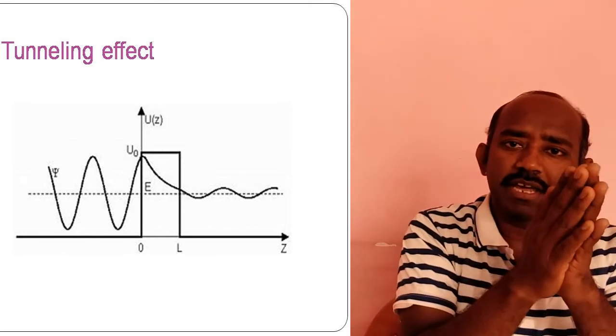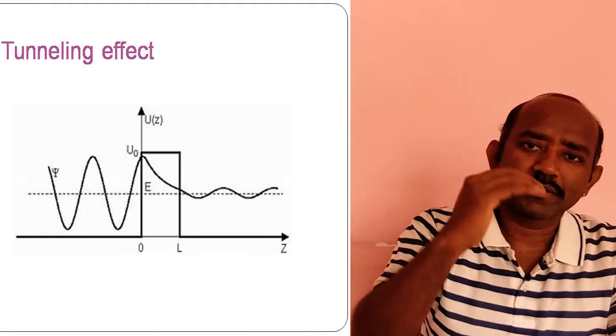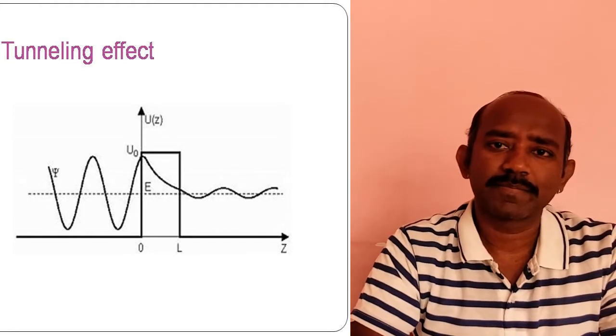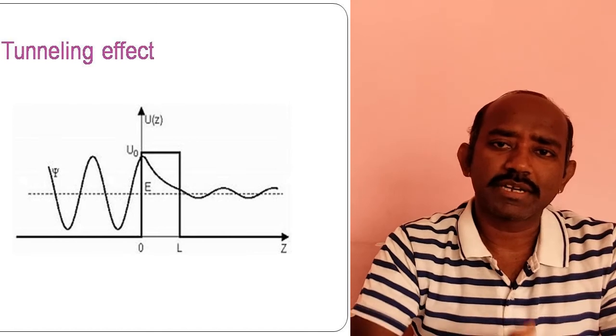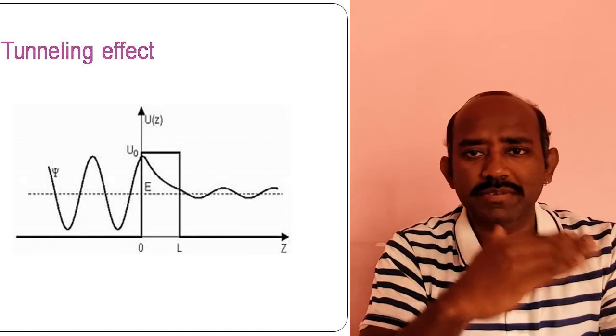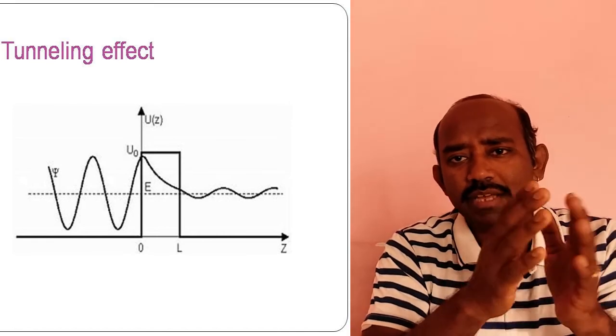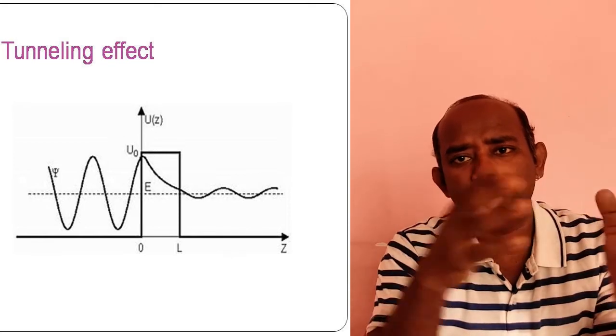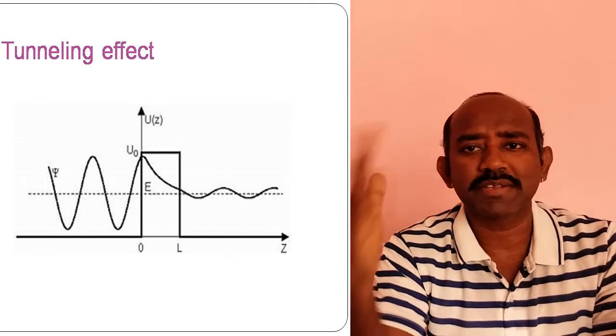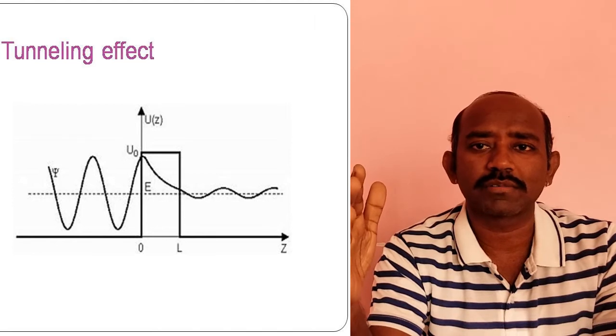If it has higher energy levels, it can come out easily. The alpha particle's kinetic energy varies from 4 to 10, with a maximum of 10 MeV.